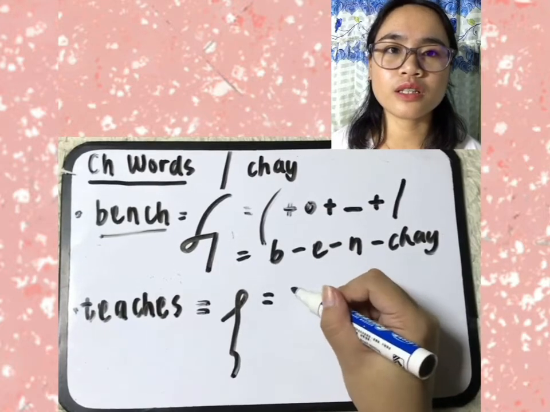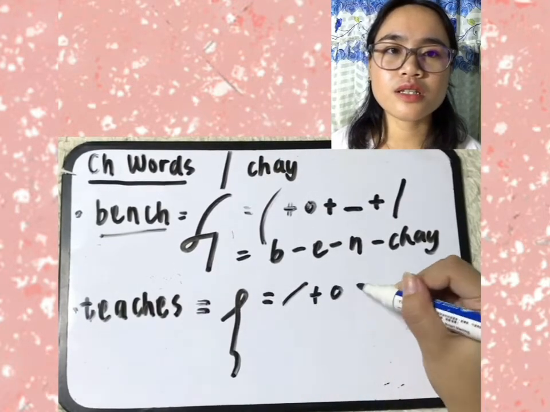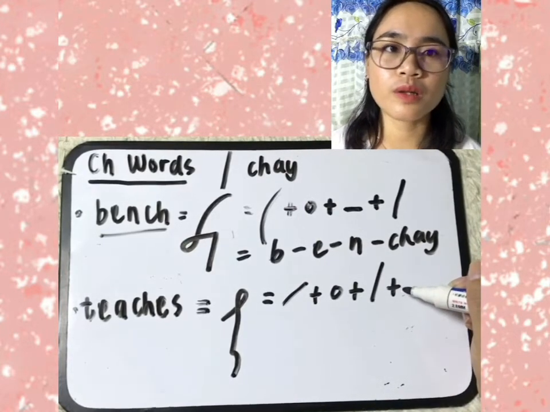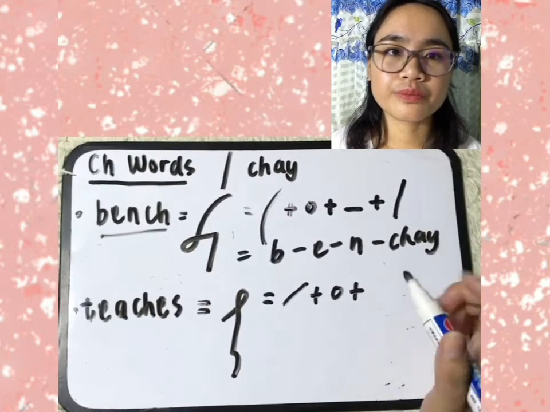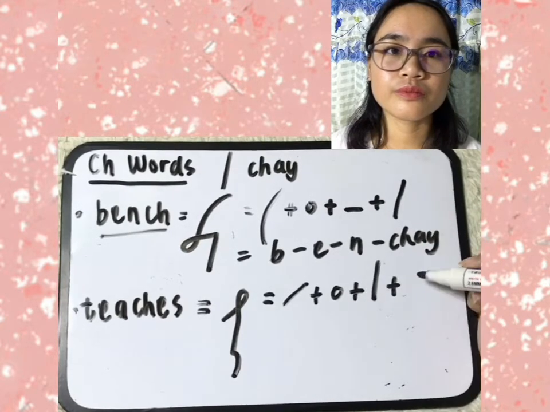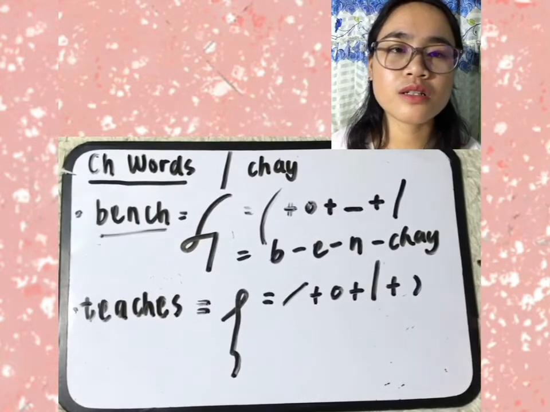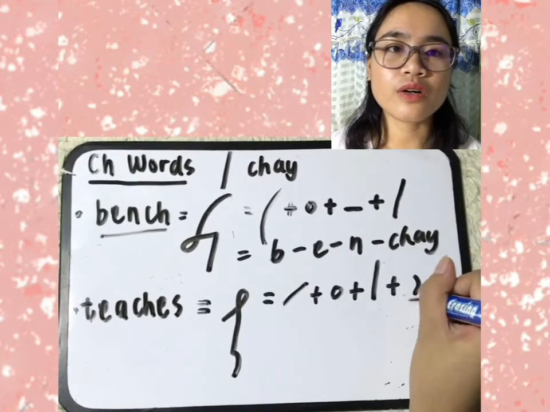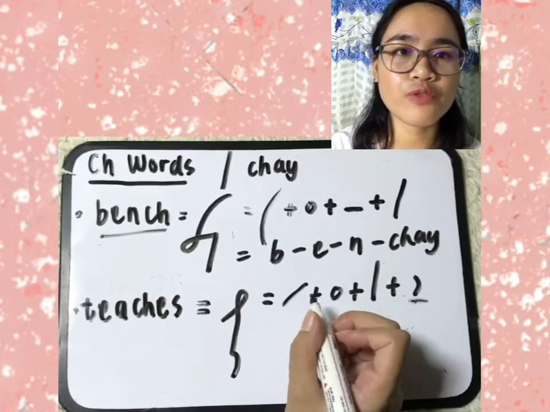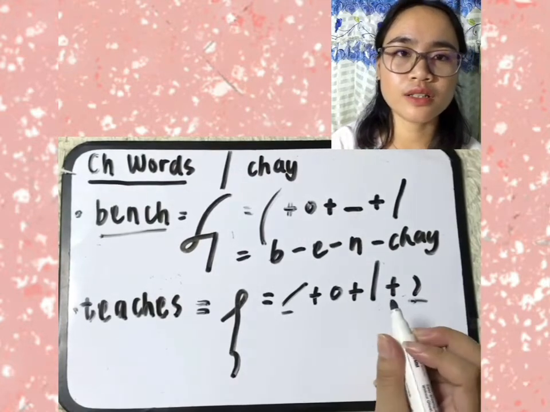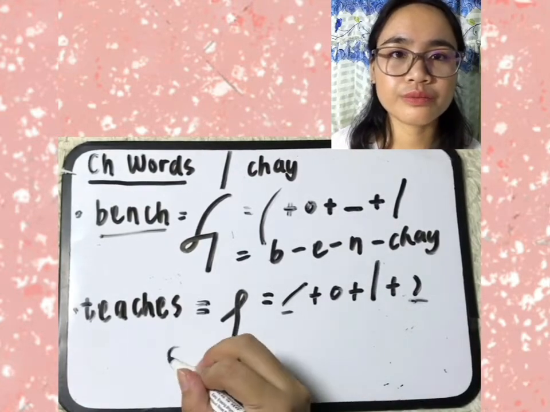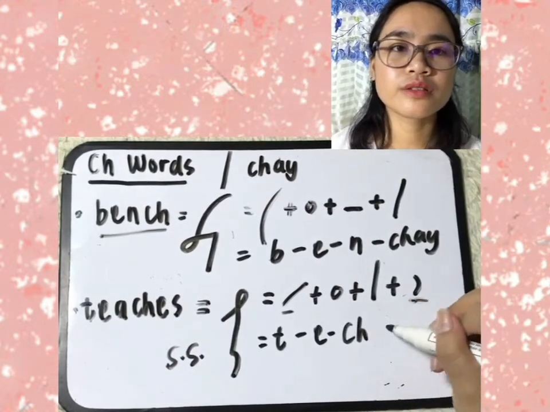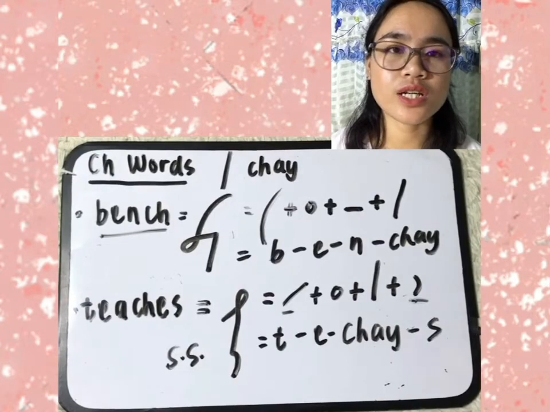If we dissect it, T plus E symbol plus J, a downward straight symbol, plus right S. According to the principle, we use the right S before and after J. Shorthand spelling, T hyphen E hyphen J hyphen S, teaches.